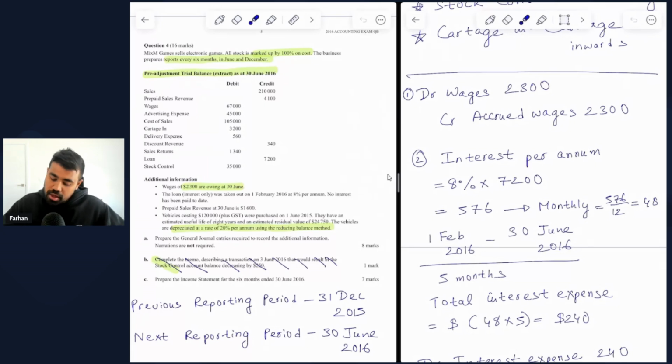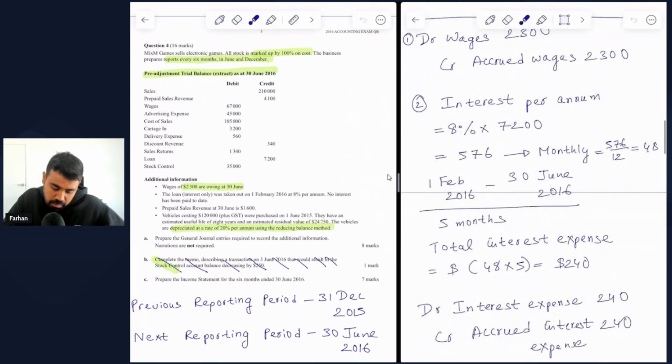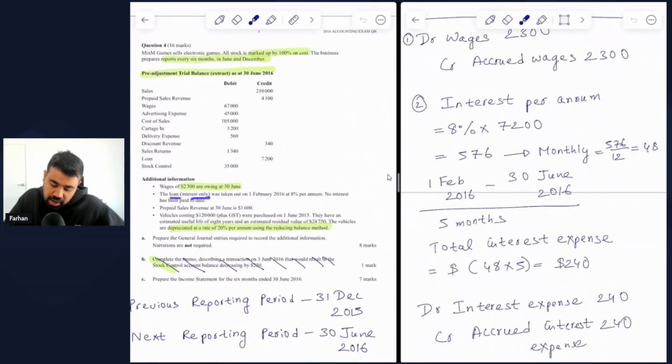So that is why we debit wages by $2,300, referring to an increase in expenses. And then we're crediting accrued wages by $2,300, which refers to an increase in current liabilities. So we're going to do all the workings first, and then we will prepare all our solutions in the outline or the answer booklet.